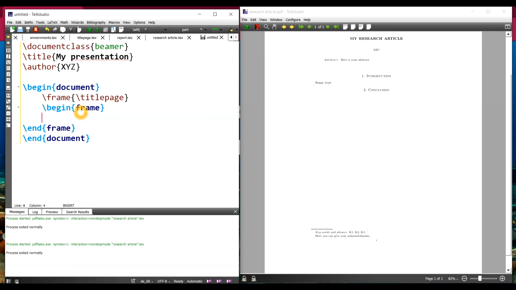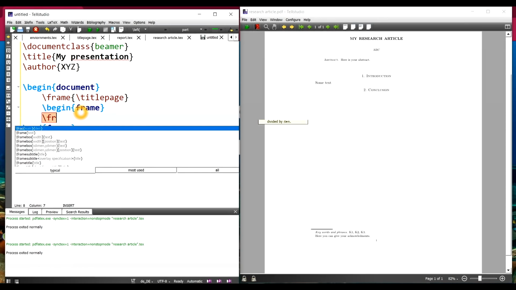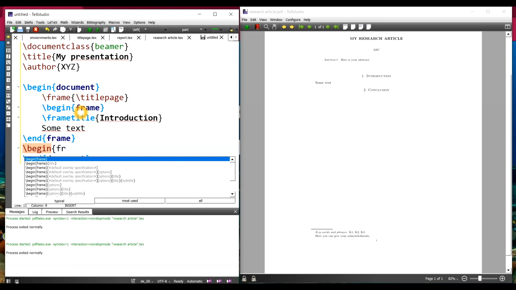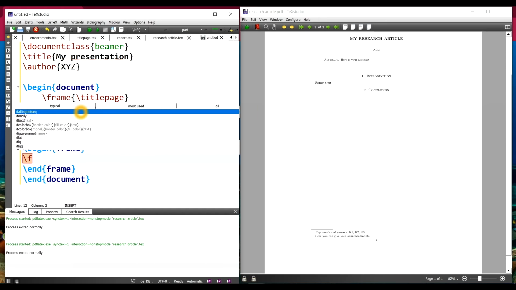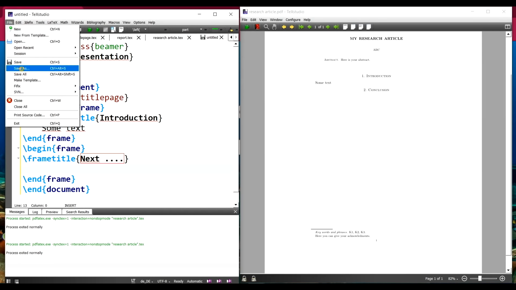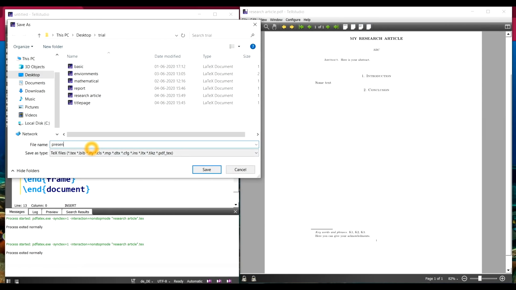So for example, in this first frame, my frame title is introduction, and then I write something, some text here. I'm done with this frame. I want to go to the next slide. So again, come out of this frame and start with \begin{frame} again. So this is my next slide. I have the frame title here as, say, next, and whatever I want to write here. So let me save it and execute and show it to you. So let me call it presentation.